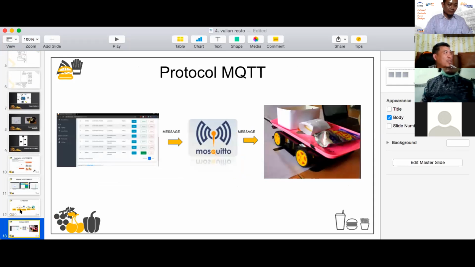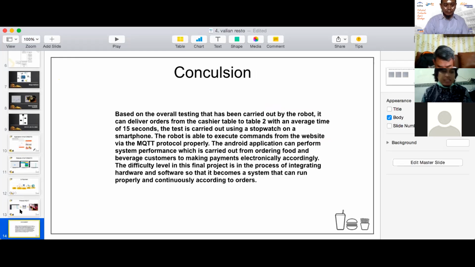Okay, this is the MQTT protocol. The web-based admin sends a message to the message broker using Mosquitto, and the broker sends the message to the robot. This is more of the MQTT protocol. Okay, next. Yeah, conclusion.